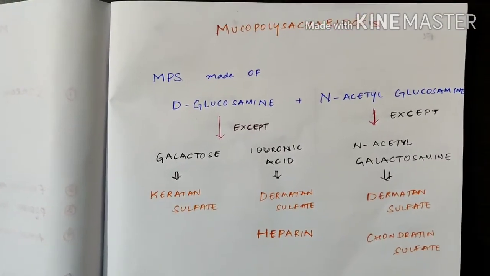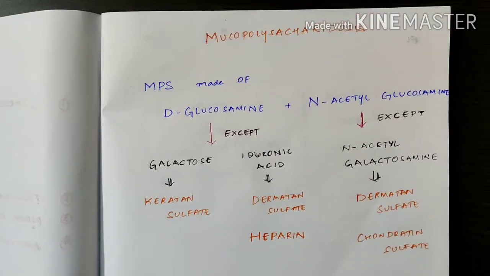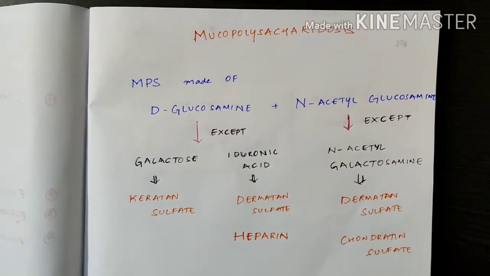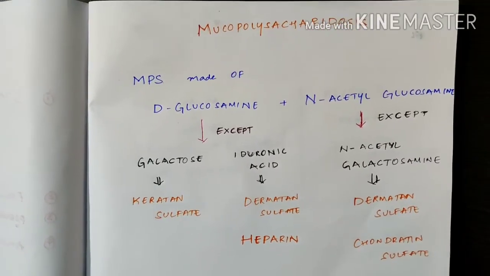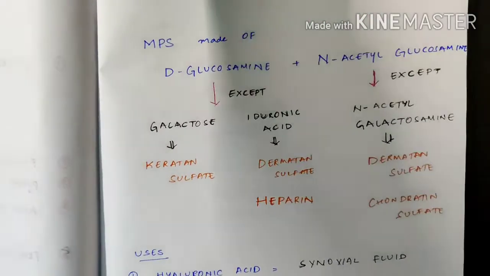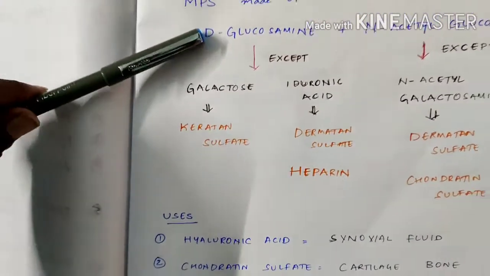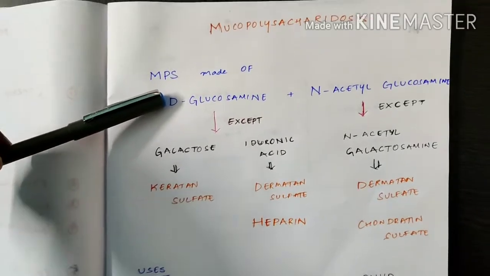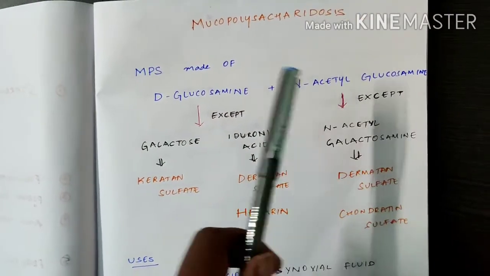Mucopolysaccharidosis is an important area in biochemistry. First, basically, a mucopolysaccharide is made of two things: D-glucosamine and N-acetyl glucosamine.